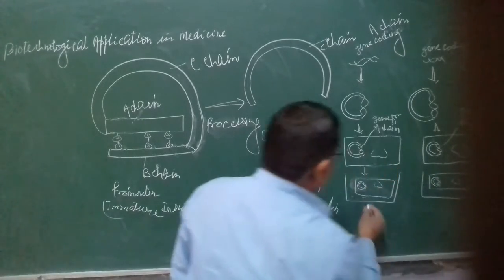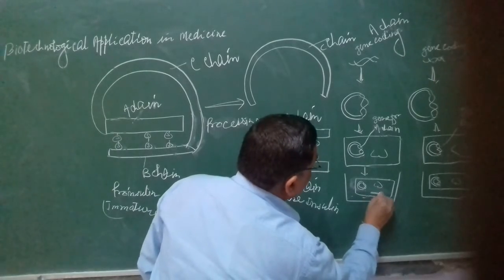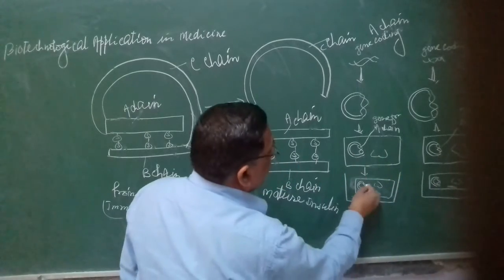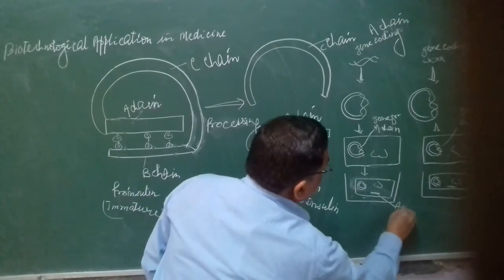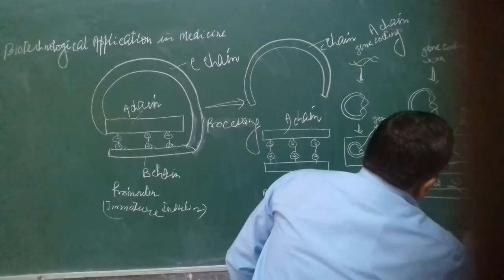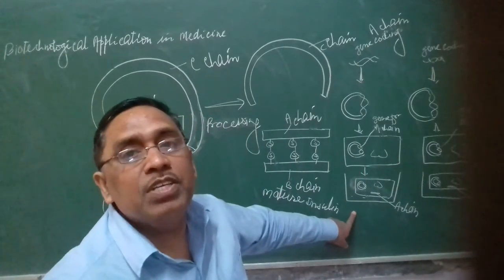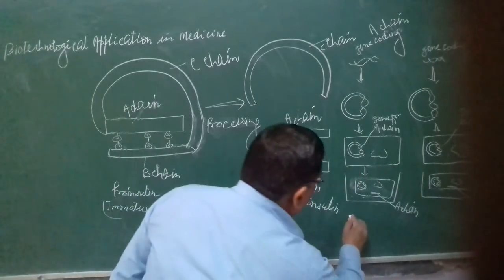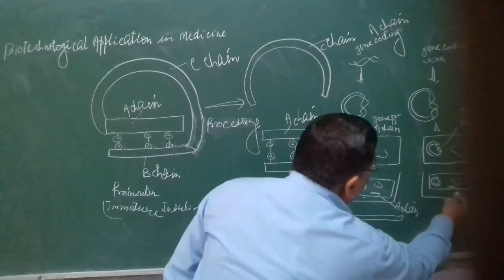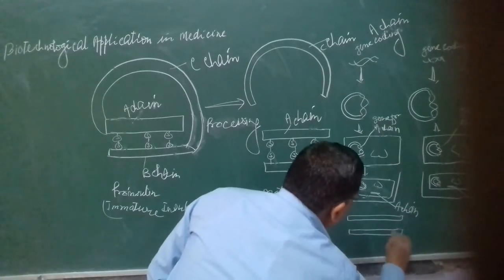Now the A chain is isolated and purified, and the B chain is isolated and purified.